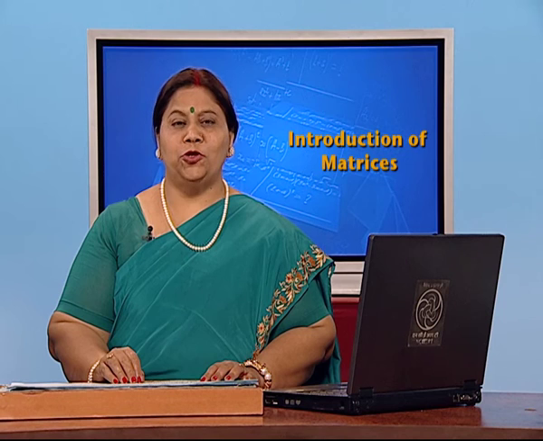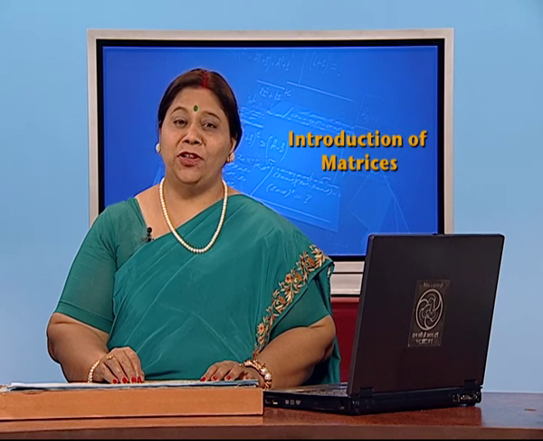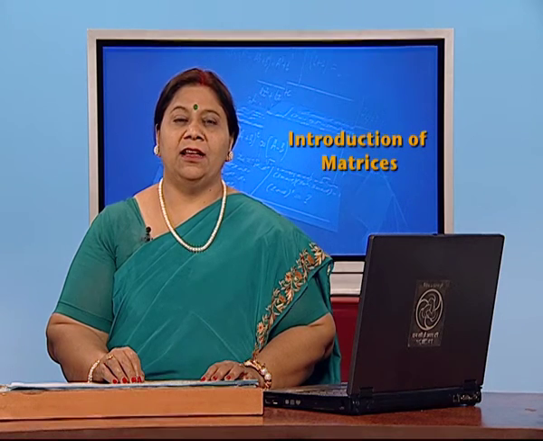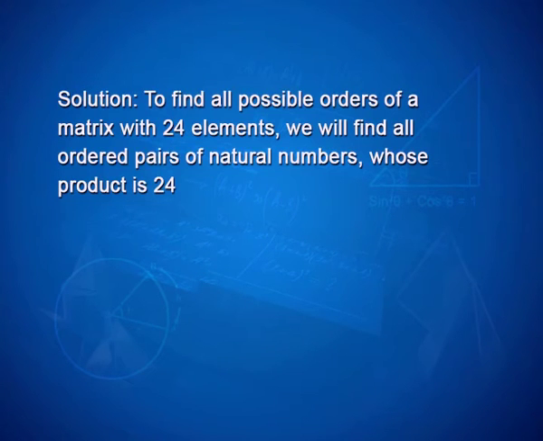So, students, let us look into the solutions of the assignment problems given to you in the previous session. To find all possible orders of a matrix with 24 elements, we will find all ordered pairs of natural numbers whose product is 24.